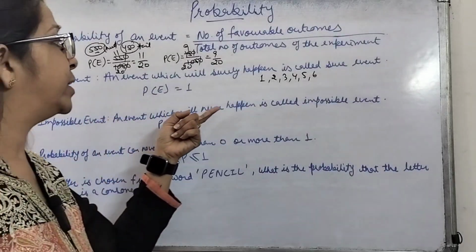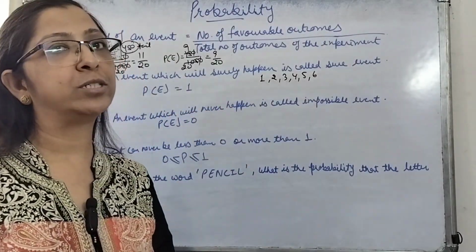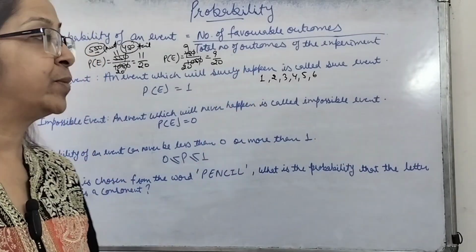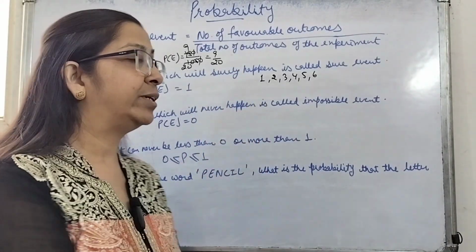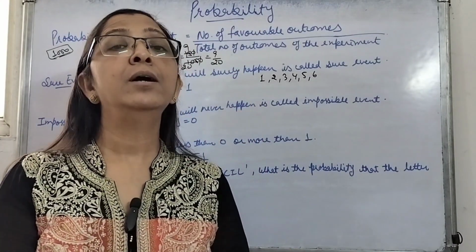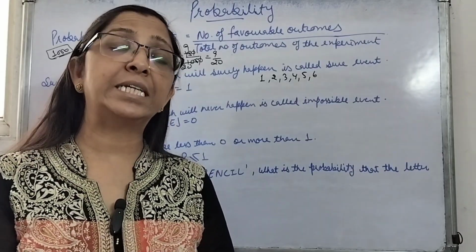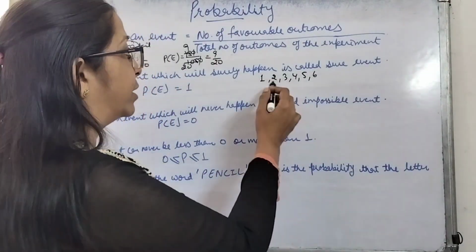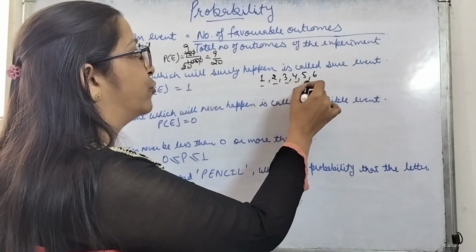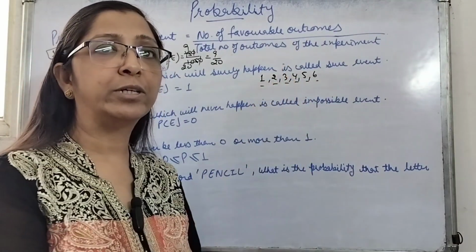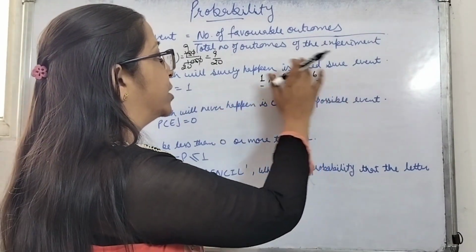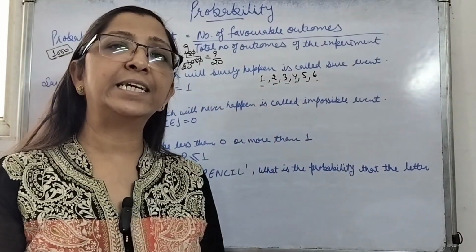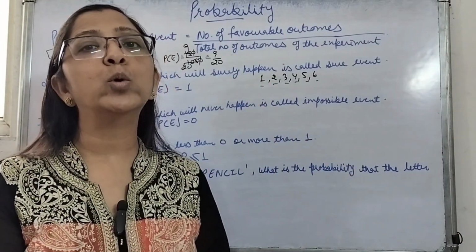What is an impossible event? An event which will never happen is called an impossible event. Suppose I take the same case. Suppose we are rolling a die and we take the event that the number should be more than 6. Whatever number comes, either 1, or 2, or 3, 4, 5, 6, these are the possible outcomes, but none of them satisfies our event, because our event is getting a number which is more than 6.